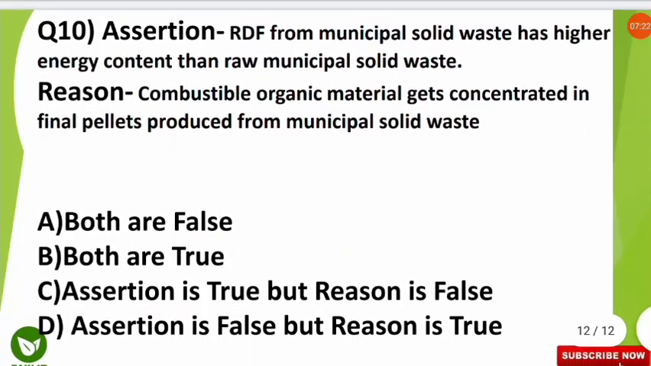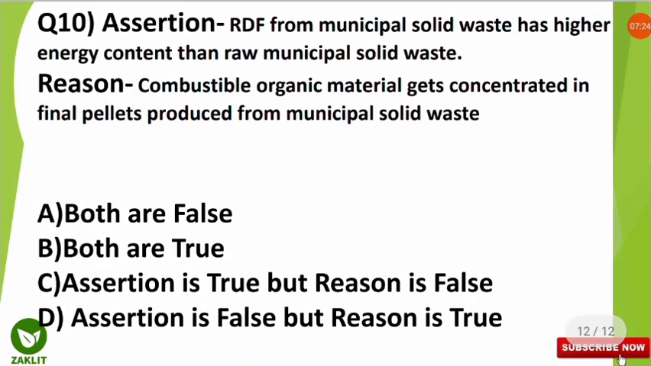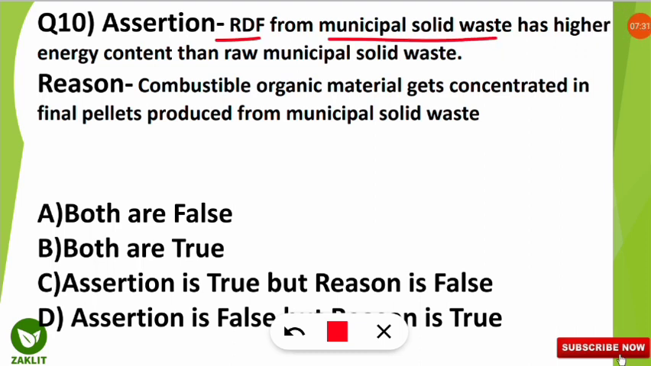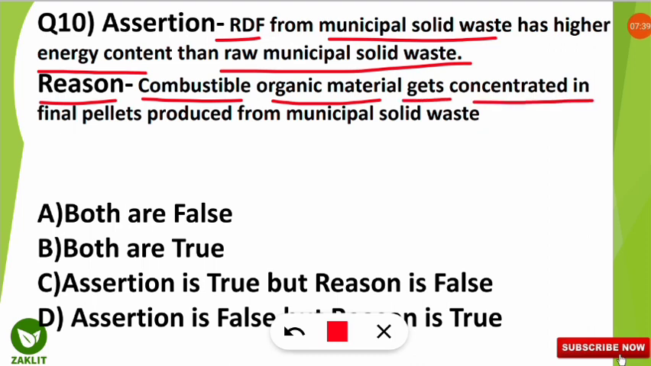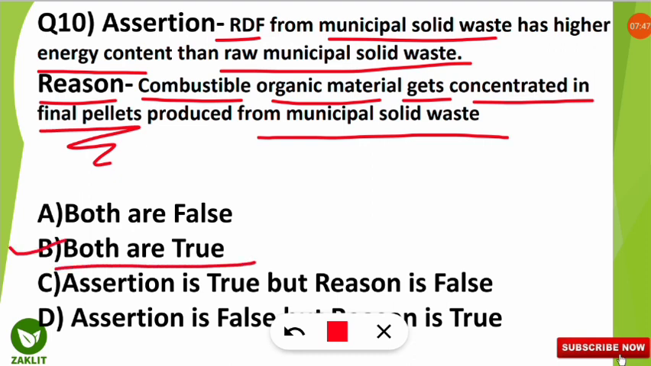The final question was an assertion and reasoning type of question in which the assertion statement stated refuse derived fuel from the municipal solid waste has higher energy content than the raw municipal solid waste, and the reason stated combustible organic material gets concentrated in the final pellets produced from the municipal solid waste. And here the correct option will be option number B. Both the statements are true and the reason gives the correct reason for the assertion statement.